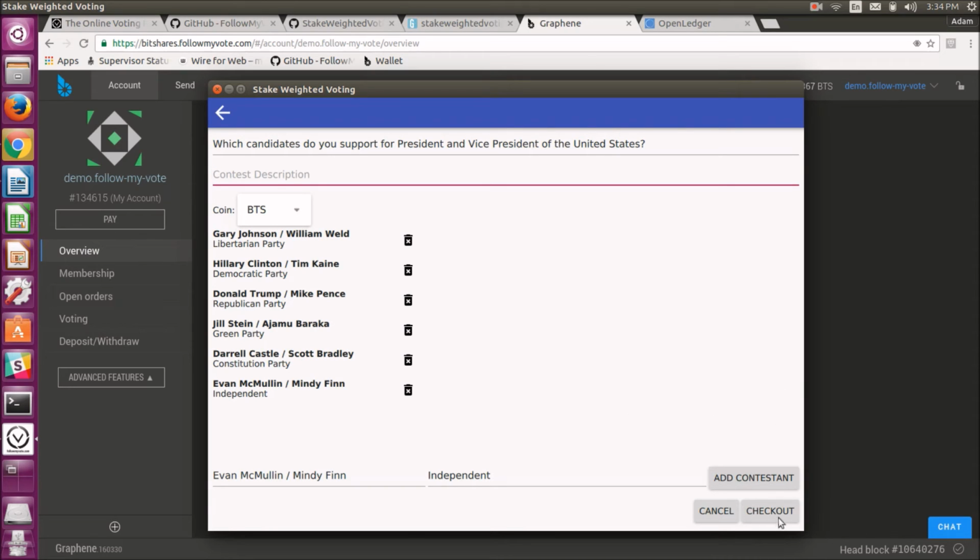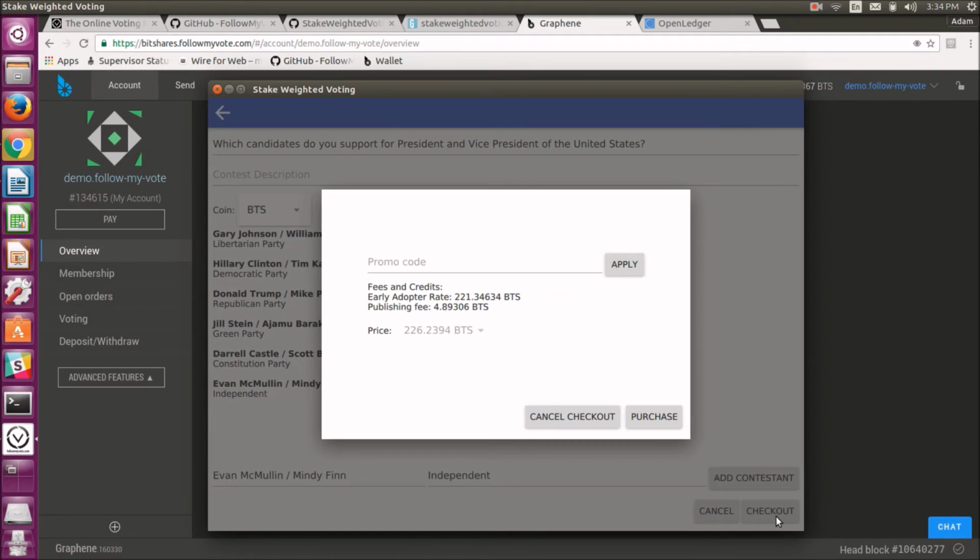So the final step would be here to check out. And now I'm presented with the cost of publishing this contest to the blockchain. The publishing fee is what the BitShares network is charging to publish the data to the blockchain. And then the early adopter rate is Follow My Vote's cost for publishing this contest using our software. Now, if you do a conversion rate, this should be right around $1.